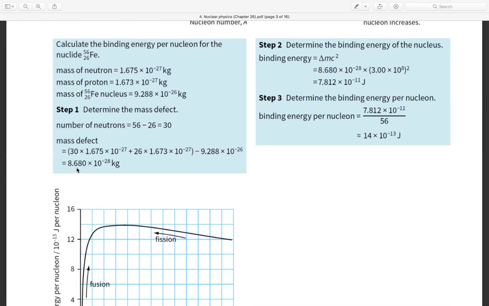So we have a mass defect of 8.680 times 10 to the power minus 28.